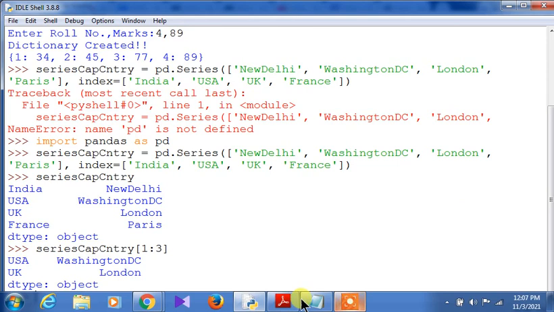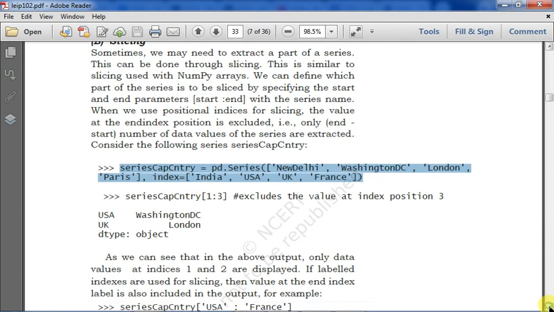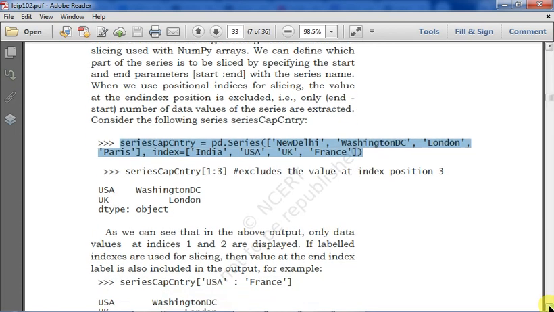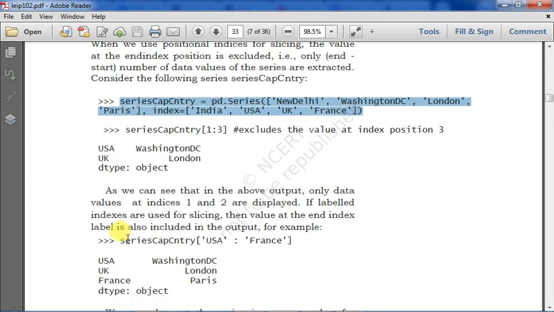Now let us see what we are talking about, the second part. In the above output, 1 and 2 are displayed, so the numeric indices have been used here in order to do the slicing. And now we are using the level index. I am just copying this, so it will save my time while doing the practical.